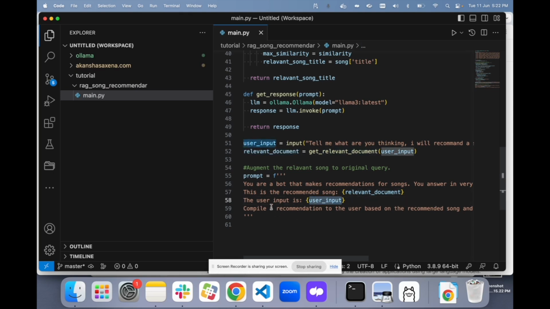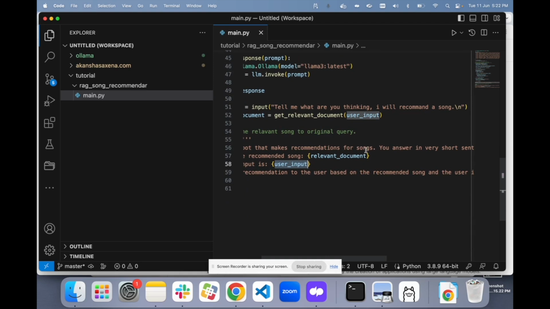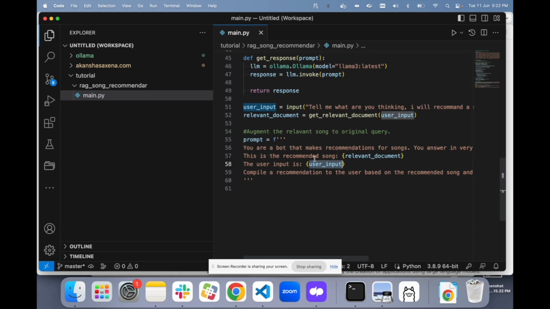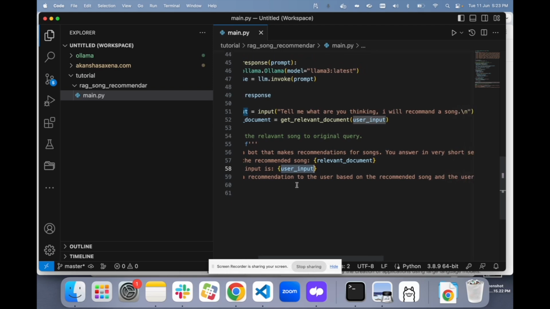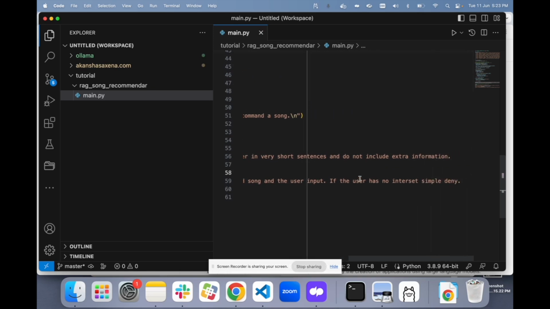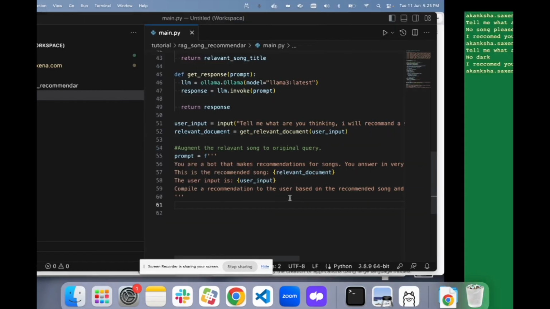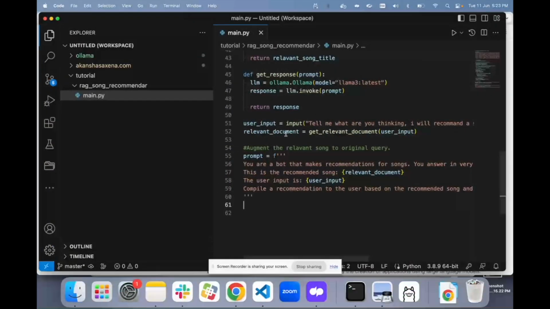Like how? I am saying that you are a bot that makes song recommendations. You answer in a very short sentence, this is the recommended song, the user input is this. Compile a song recommendation to the user based on the recommended song and the user input. If the user has no interest, simply deny.